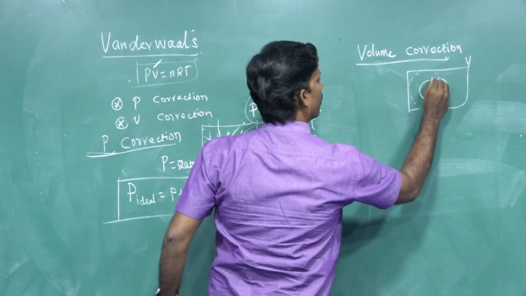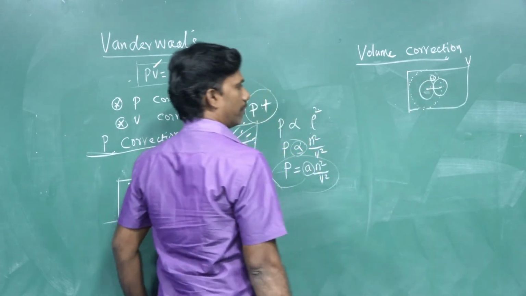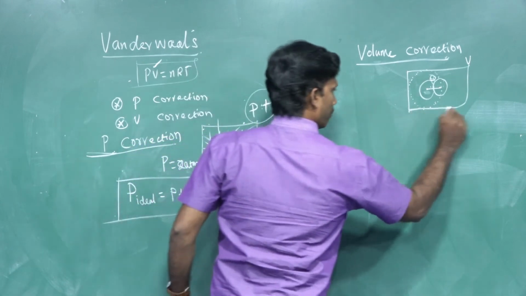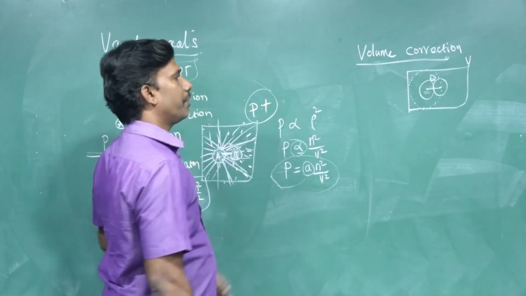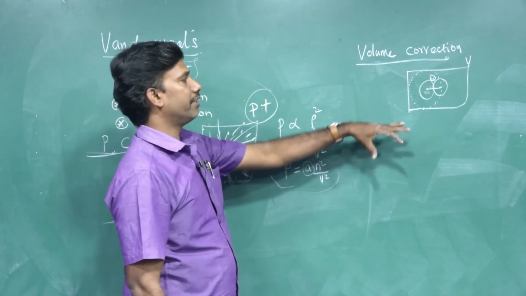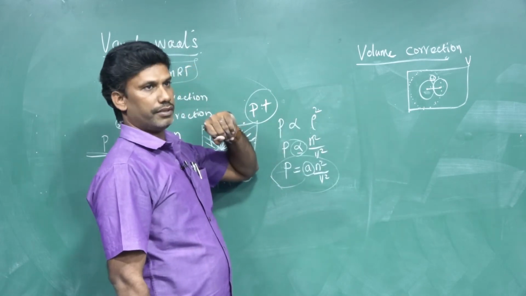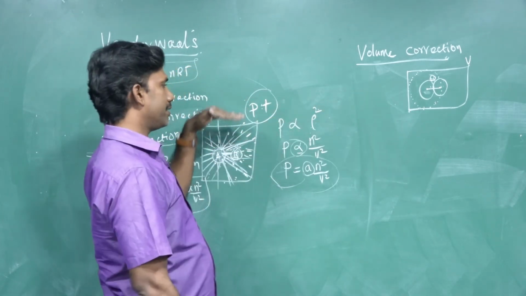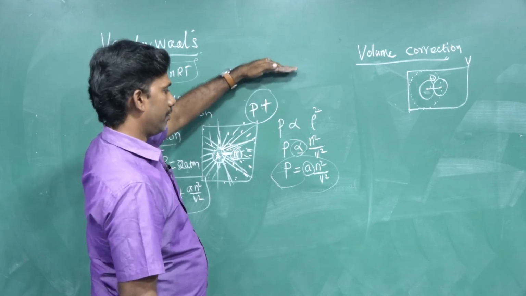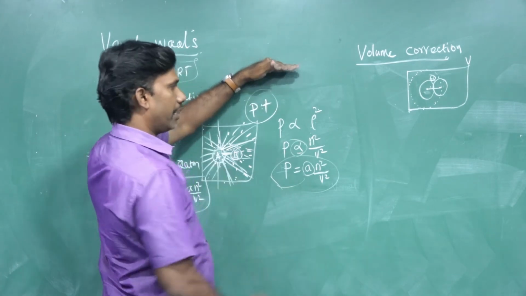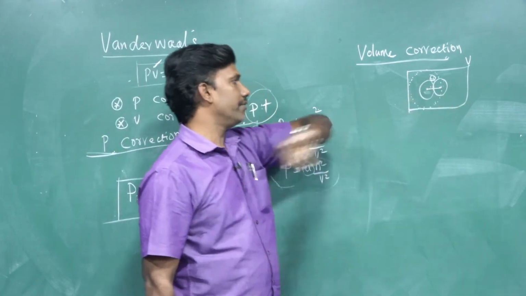This is 2R. So in order to balance this, we need to subtract some factor from the observed volume. Just as we added some factor to the pressure, likewise we need to subtract some value from the volume.